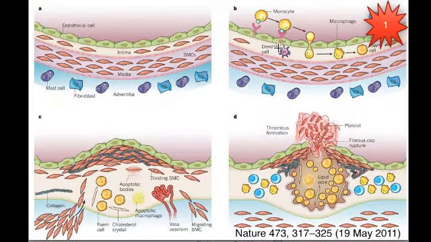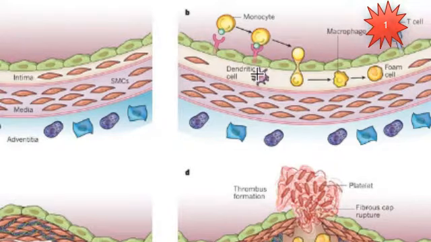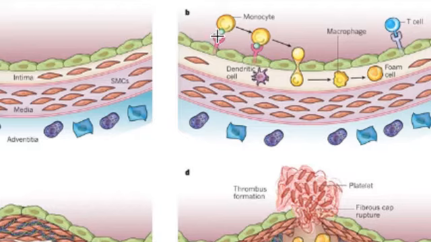Stage 1. Fatty streak. After injury to the arterial walls occurs, the body attempts to repair the damage, and an inflammatory process begins. During the process, LDL cholesterol is brought in for the repair process. But when LDL becomes oxidized, a foam cell occurs. And this is formed, and this makes up the fatty streak.